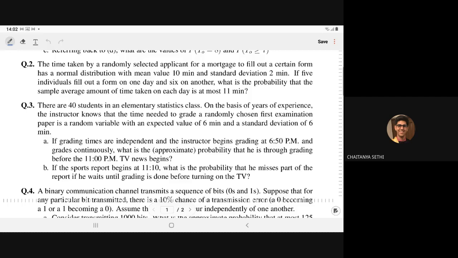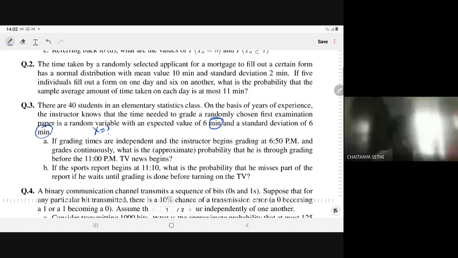So to grade one student, the examiner takes on average 6 minutes, and the standard deviation is also 6 minutes. The main thing to note is that the standard deviation has the same unit as the mean, whatever the unit of the random variable.